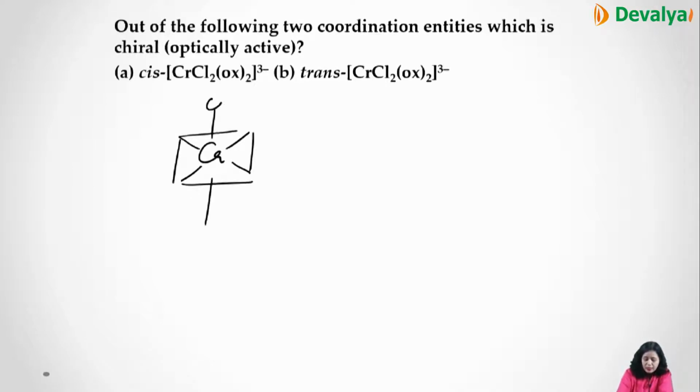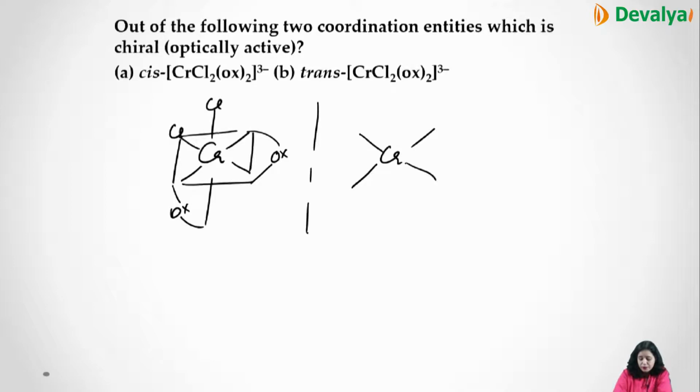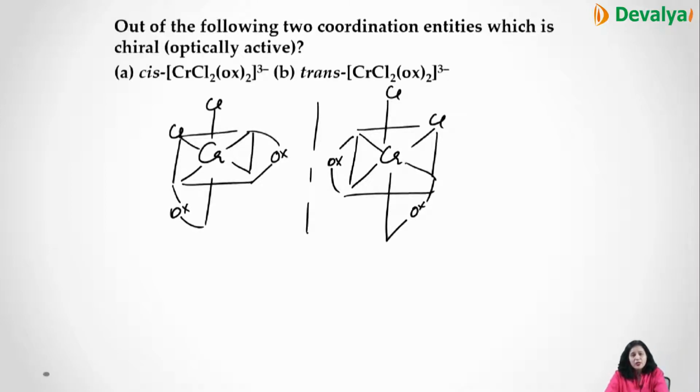So if I take it like this, Cl, Cl, and if I make oxalate here and oxalate here, and if I draw the mirror image of this, like you have chromium, Cl and here is Cl, and ox and ox. If this kind of arrangement is there, they are non-superimposable mirror images of each other, and this is optically active.